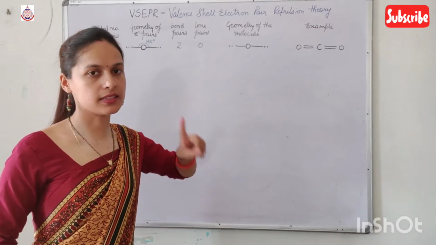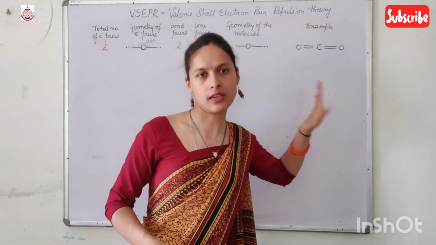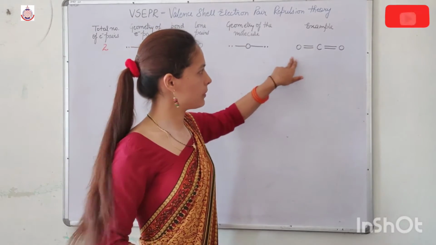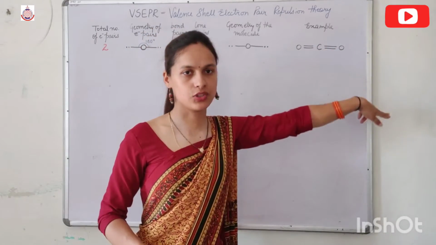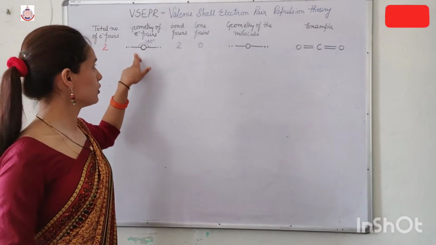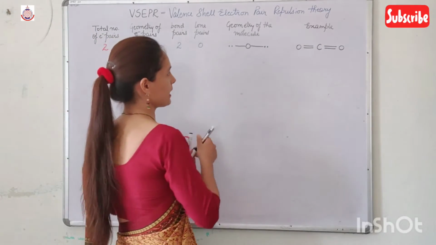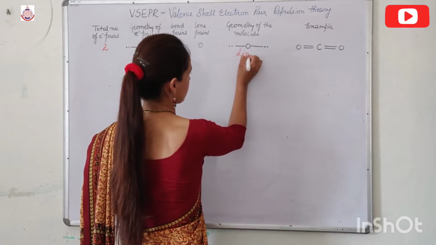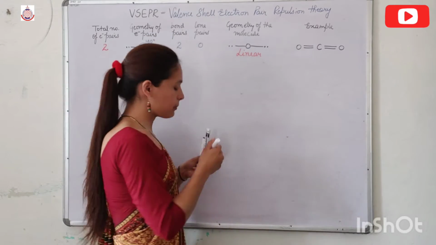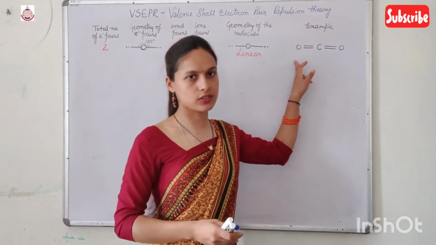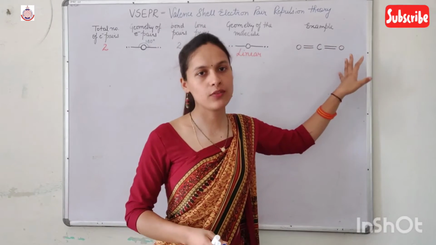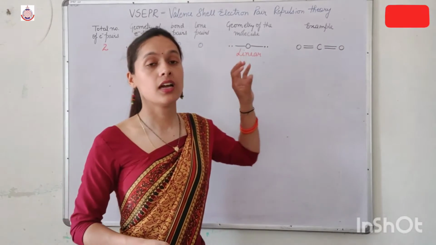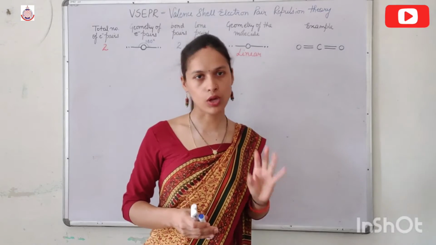VSEPR considers the double bond as a single bonding region. The shape is similar to the geometry of the electron pairs, and the name of this geometry is linear. Because carbon is surrounded by oxygen and only bond pairs, linear is the definite geometry of the molecule.